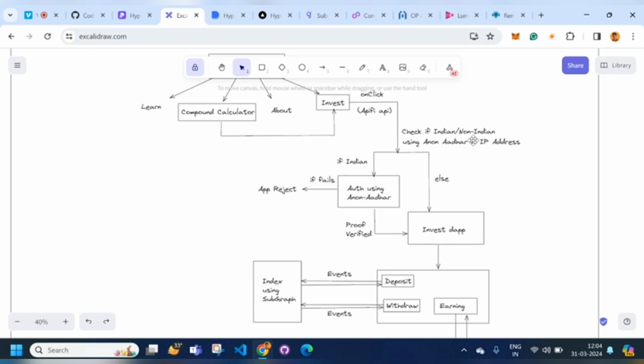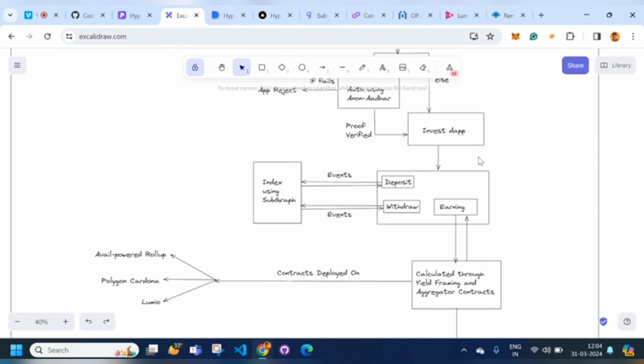This complete section here is about Anon Aadhaar and how it is being used, and how we are identifying whether an individual is from India or non-Indian. It's using their IP addresses and Anon Aadhaar.